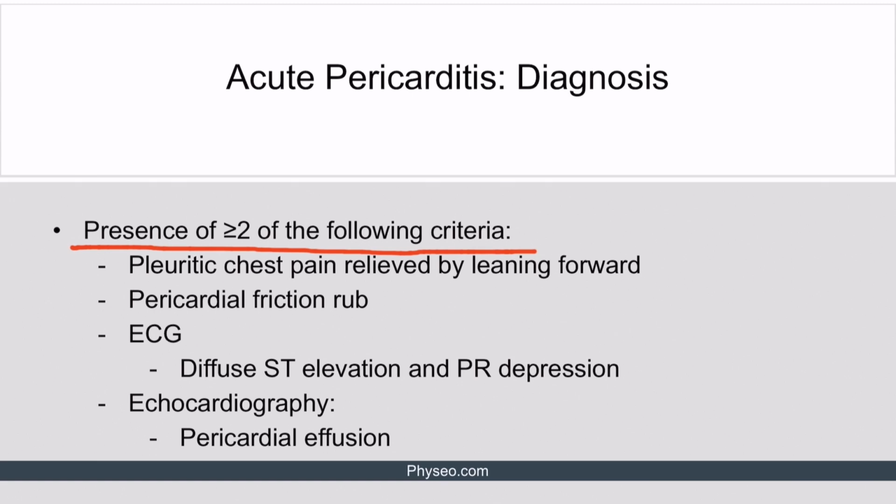Supportive ECG findings include diffuse ST elevation and PR depression. In other words, ST elevation and PR depression will be present in anatomically non-contiguous leads, making acute coronary syndrome unlikely. Please note that diffuse ST elevation and PR depression may not be present. Instead, there may be non-specific ST and T wave changes on ECG. Lastly, supportive echocardiography findings include the presence of pericardial effusion. However, the pericardial effusion is not always present in the context of acute pericarditis.